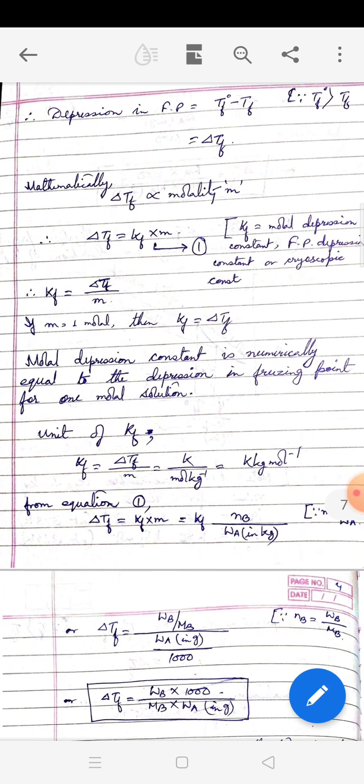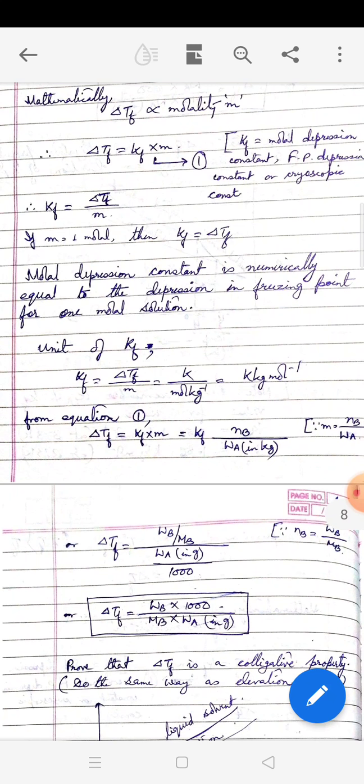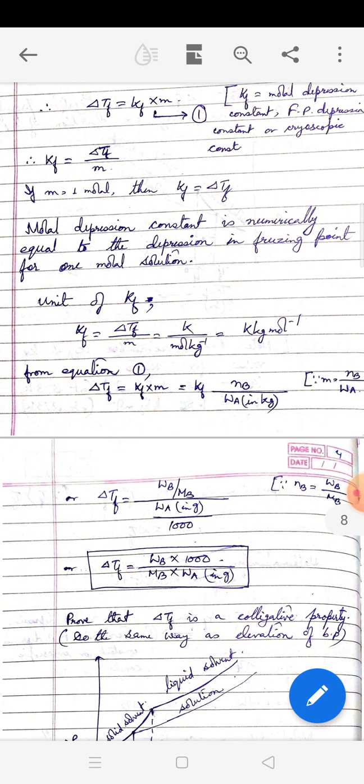So from equation 1, what we do? Replace the value of molality by number of moles of solute divided by Wa, that is mass of solvent in kg. Then we do the same thing as before. We replace the number of moles by mass over molar mass, and rearranging everything, what we find? Delta Tf is equal to Wb by Mb into Wa in grams.